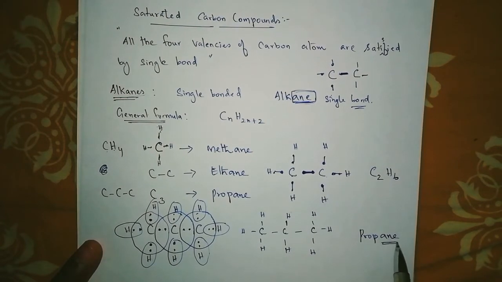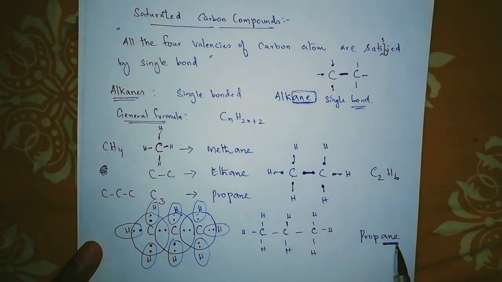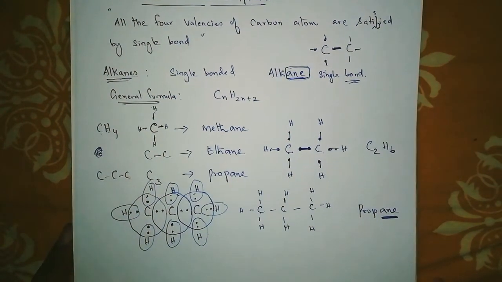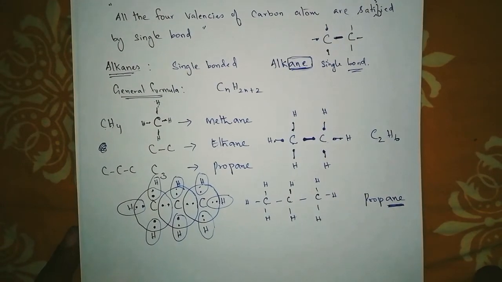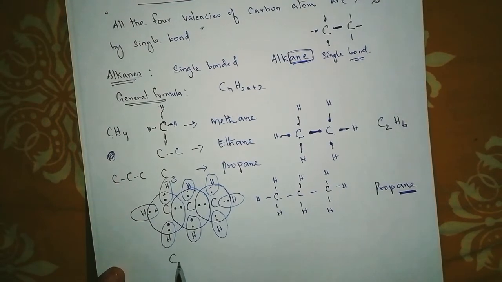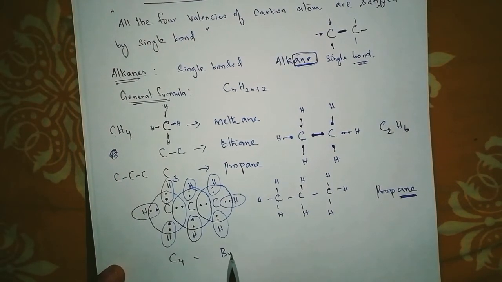This is very, very important, students. You have to keep it in your mind. If it is the other one, ene, then when a double bond comes, we will write ene. That we will be learning in the next topic. Right? So this is for propane. Okay. So if carbon is 4, then what do we write? It is butane. For C5 it is pentane.